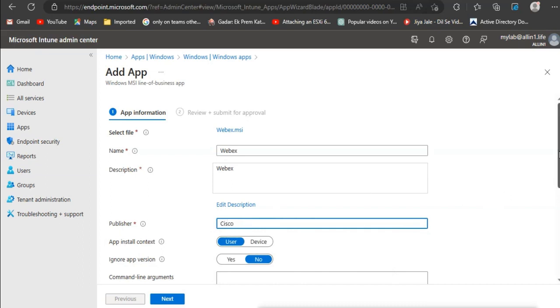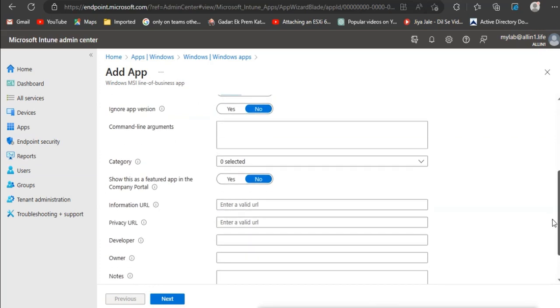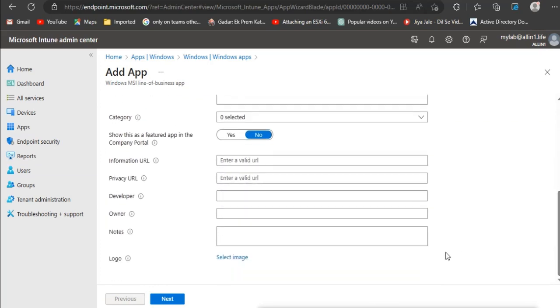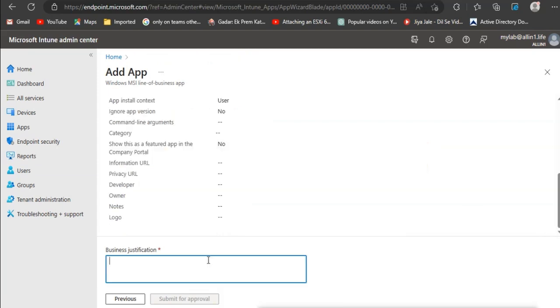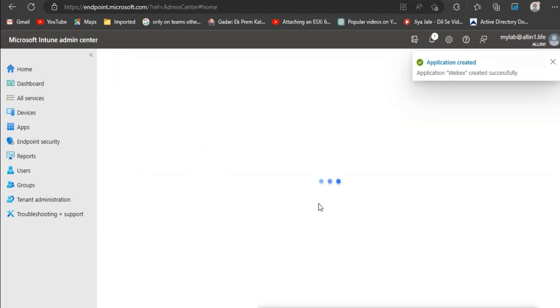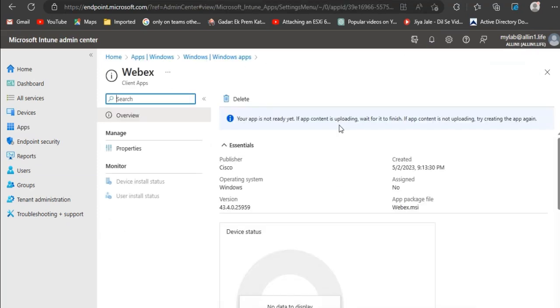give name, description and publisher name. Select same options showing on this video. I have configured multi-admin approval for the new apps. You will not get the same page on the review page. App package will be created once it's uploaded.